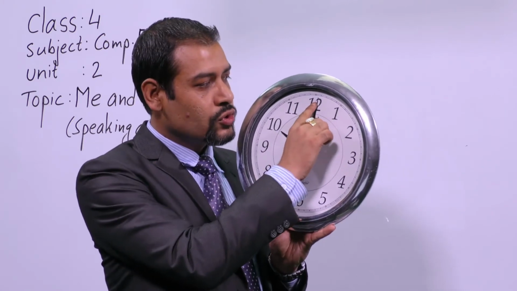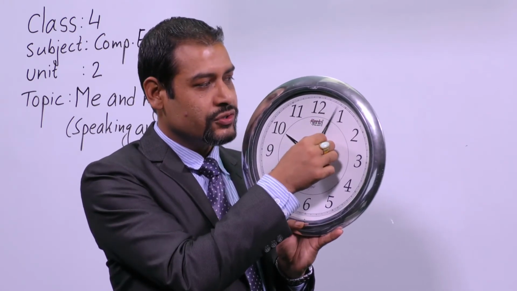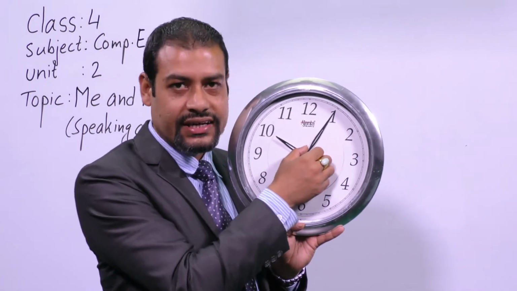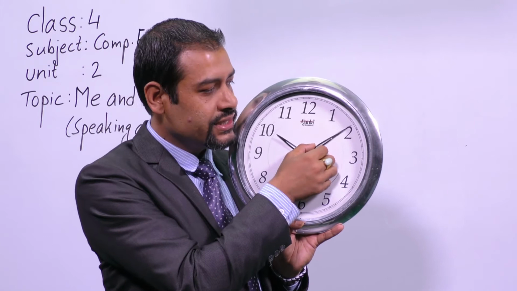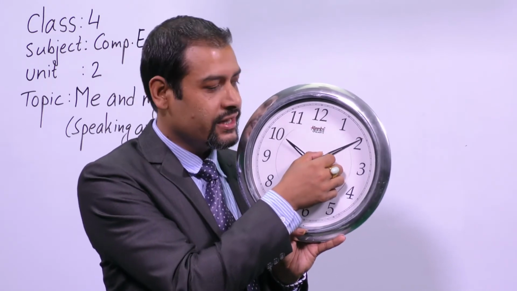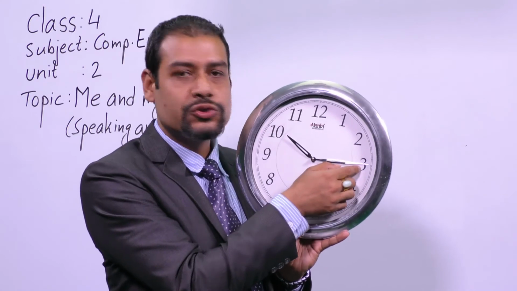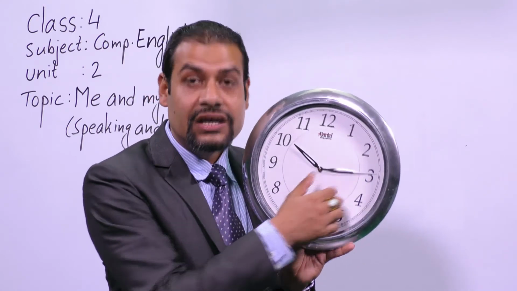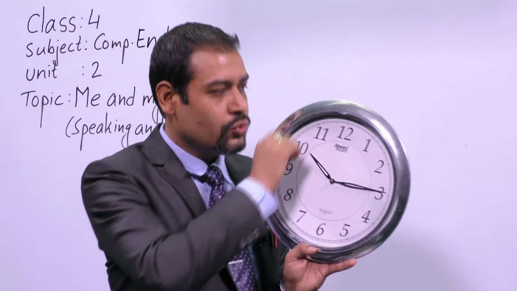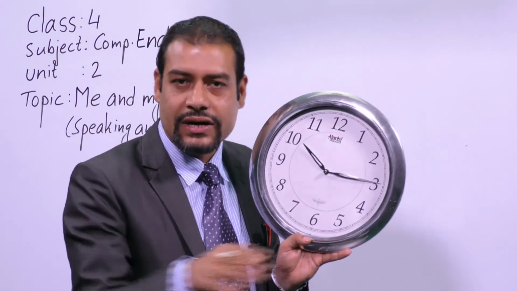So if it goes from this 12 like this, if it reaches here, it means 5 minutes, okay? Then if it goes here to number 2, then it is 10 minutes, okay? Then if it goes to number 3, then it is 15 minutes. Dear students, don't forget, we can divide this whole clock into 4 quarters, okay?